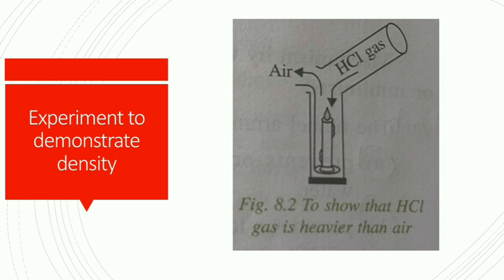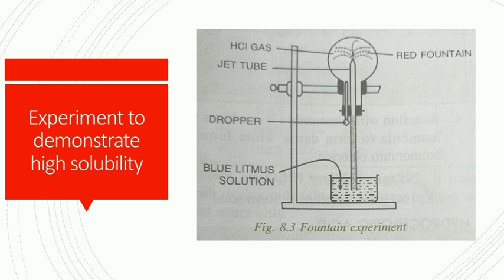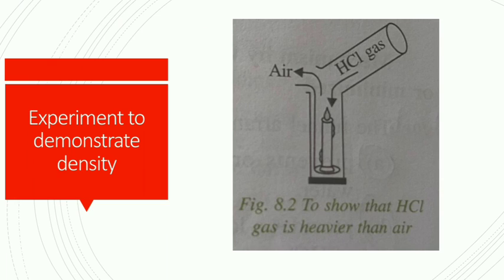Now experiment to demonstrate the density of HCl gas. So first we have to take a jar, and in that the lighted candle is there. It contains air, and then we have to pour hydrogen chloride gas in that jar. So you can see the candle extinguish, because hydrogen chloride gas is much denser than air.